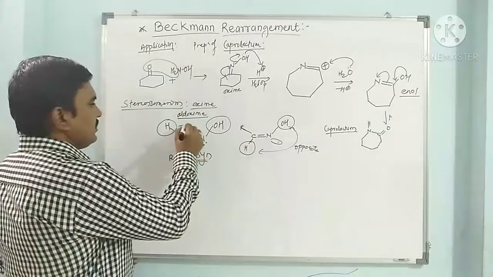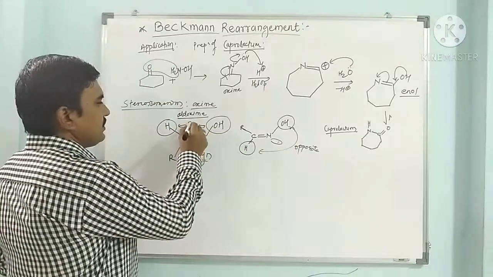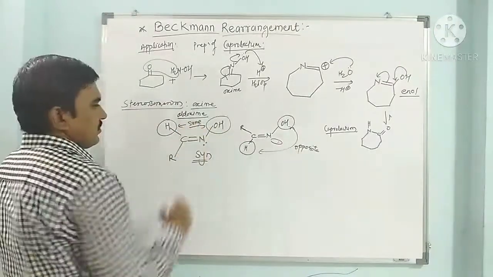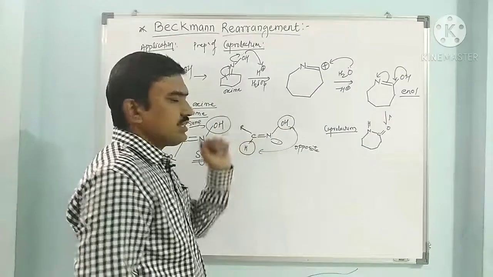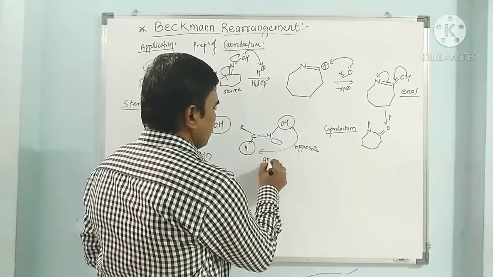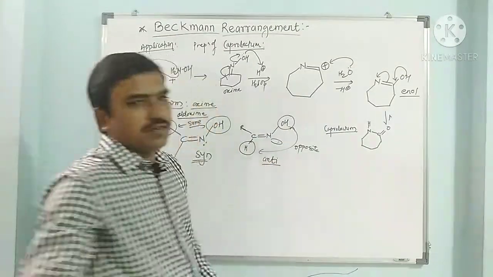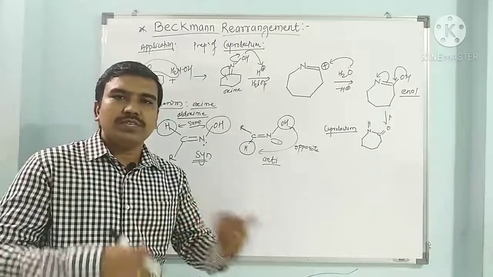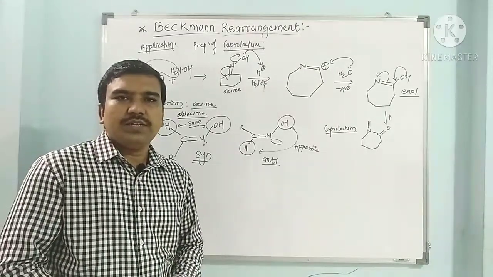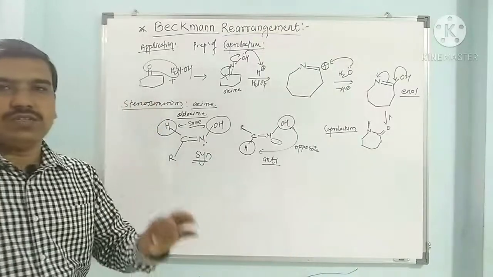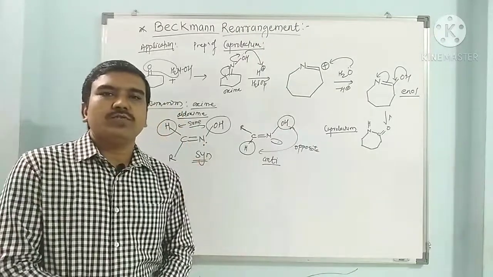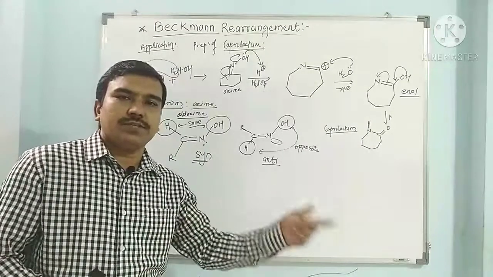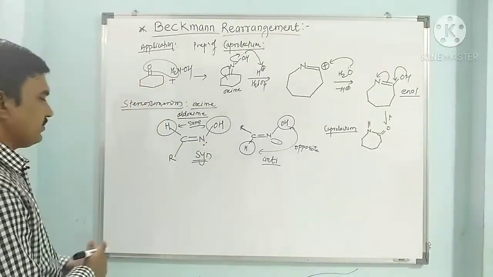Here these are on the same side with respect to the double bond. When hydrogen and the hydroxy group of the aldoxime are present on opposite sides with respect to the double bond, it is called anti-aldoxime. In the same way, ketoximes are also named syn or anti, depending on which particular group is syn or anti with respect to the hydroxy of the oxime.